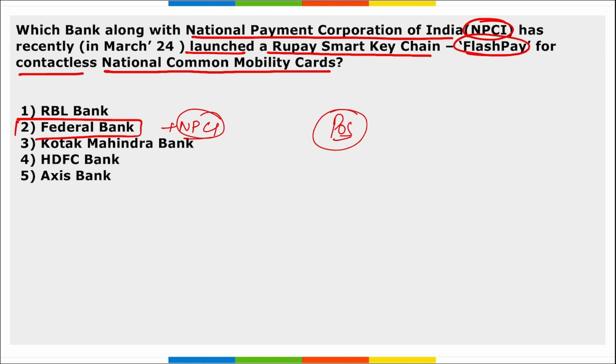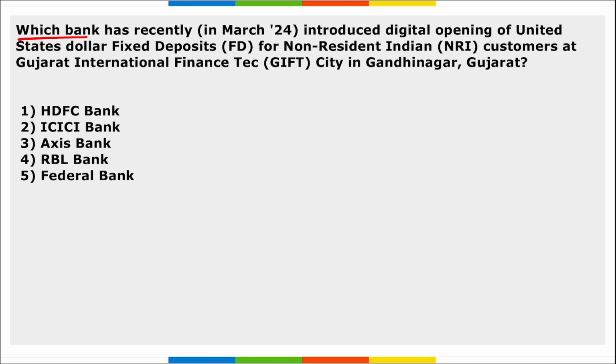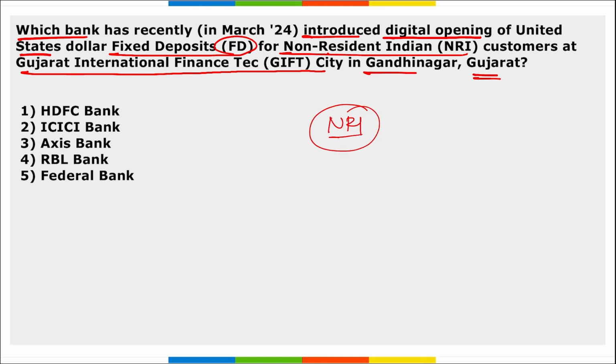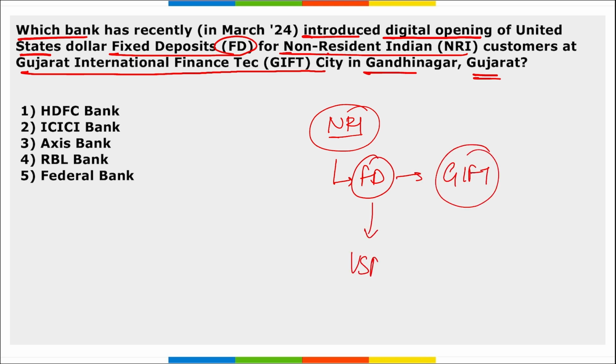Next, which bank has recently introduced digital opening of United States dollar fixed deposit for NRI customers at Gujarat International Finance Tec-City, that is GIFT City in Gandhinagar, Gujarat? That means all the NRIs can now make a fixed deposit in GIFT City, and this fixed deposit will be in US dollars. So which is that bank that has allowed this facility? It is Axis Bank.